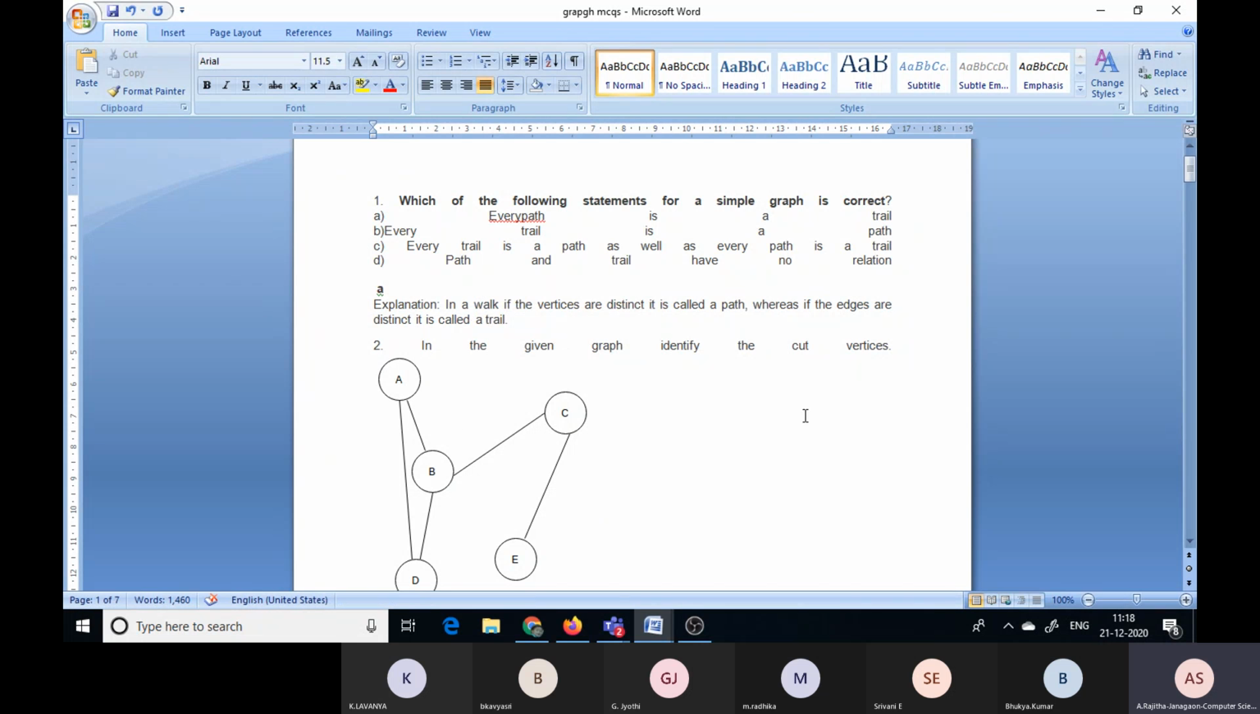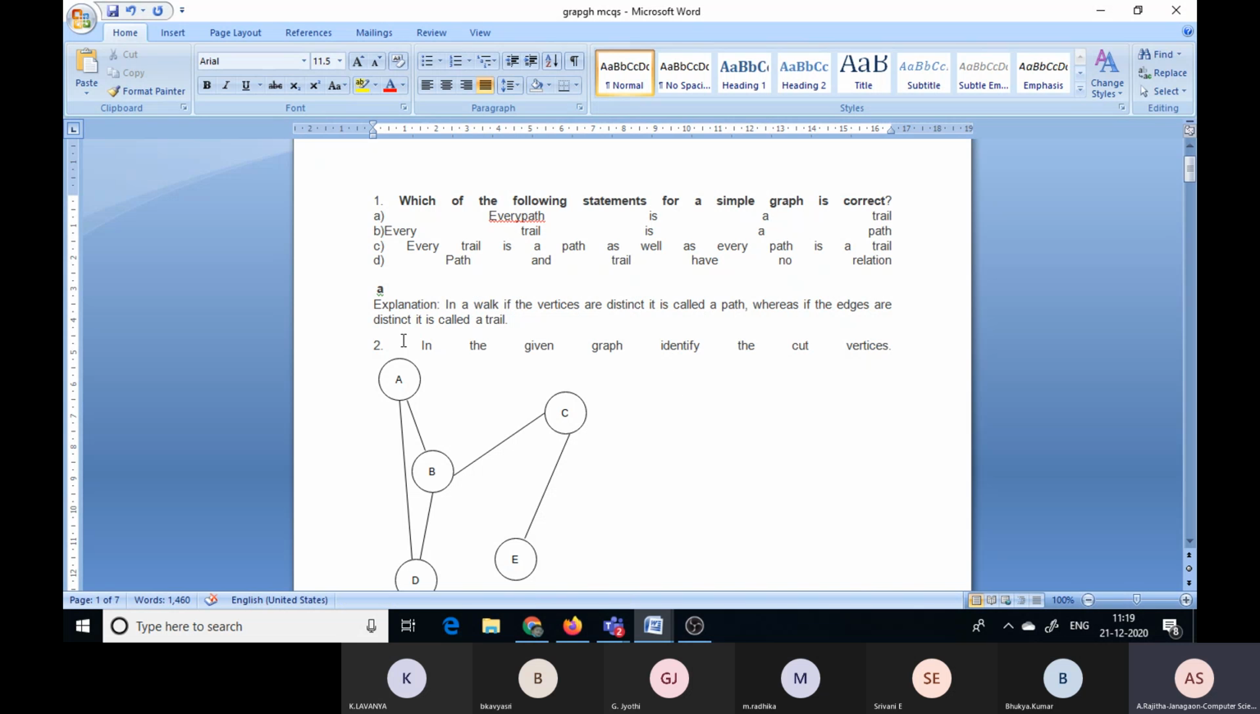That means if edges are repeated, then it is not a path. If in this walk we have distinct vertices, then we can call it a trial, that is, in this, 1 2 3 4, here A B C E. So observe this path, here the vertices are different, then this is called what? Then this is called a path.